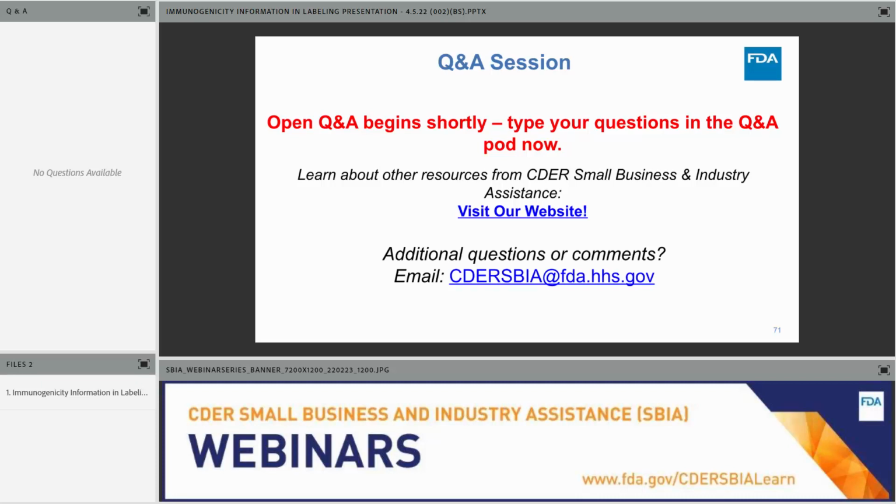Sponsors are encouraged to discuss this assessment of their product's immunogenicity risk and how it could inform the clinical immunogenicity assessment early in their development program. And there may be other novel types of small molecules that emerge that could have a possibility of immunogenicity risk. So bringing that to the agency early is important. Thanks.